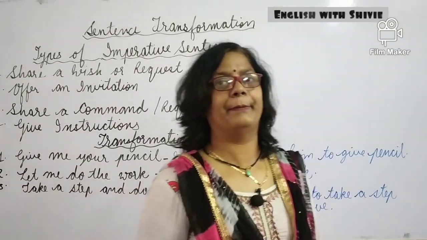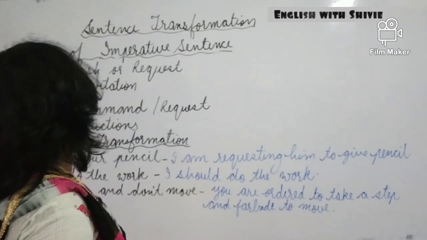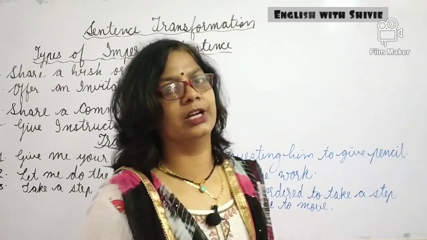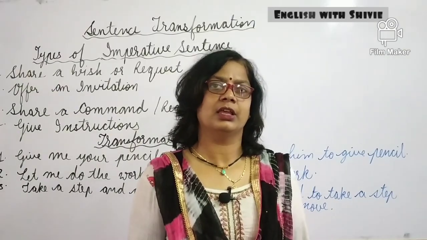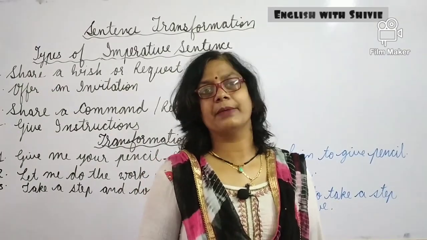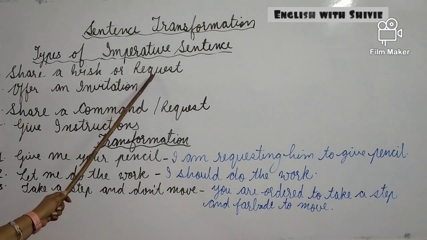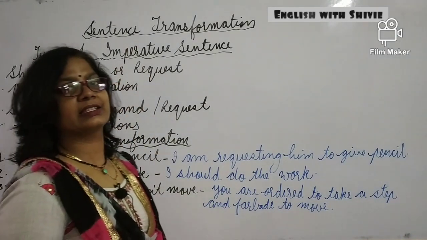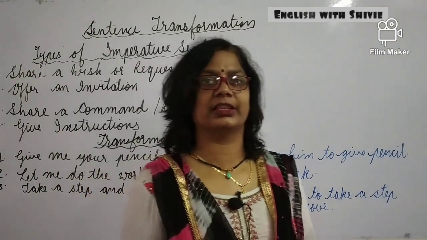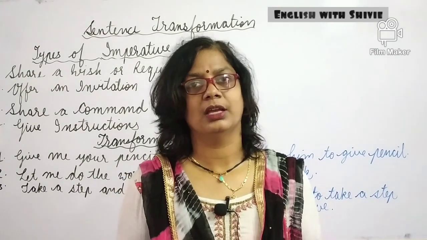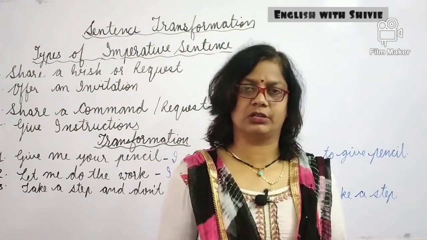Here are the imperative sentences. What are the types of imperative sentences? We have learned what imperative sentences are, but here are the types of imperative. First, share a wish or request. In this type of sentence we can share the feelings, the request, like please give me a glass of water.